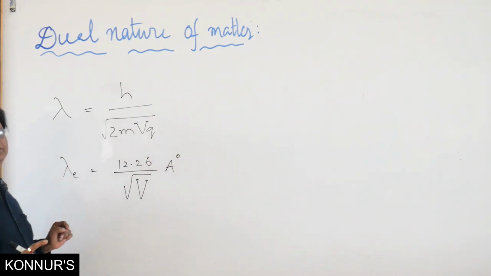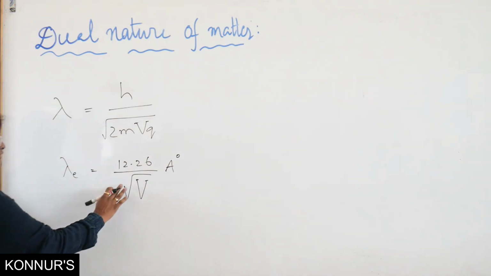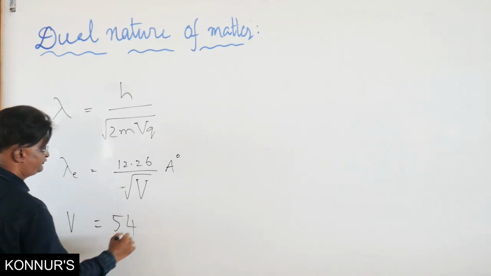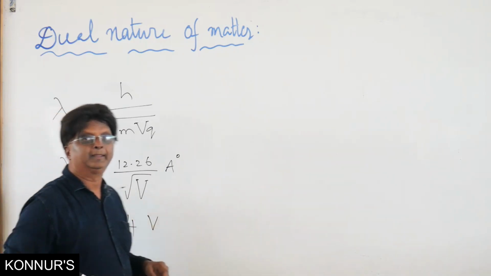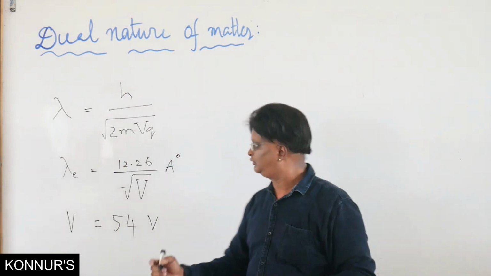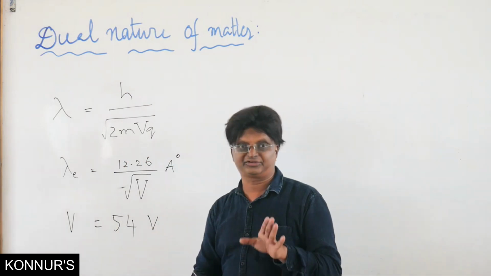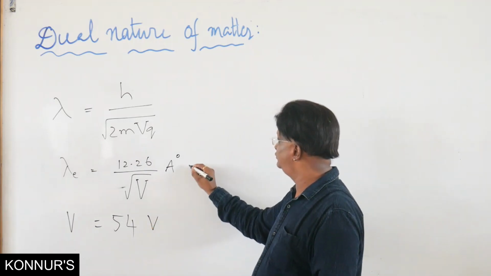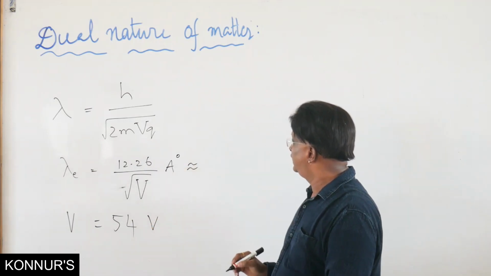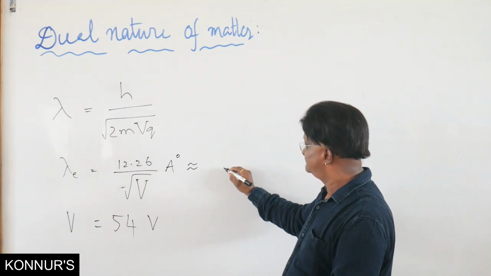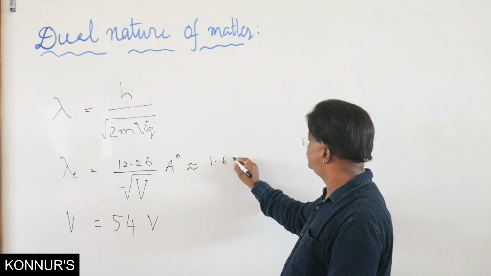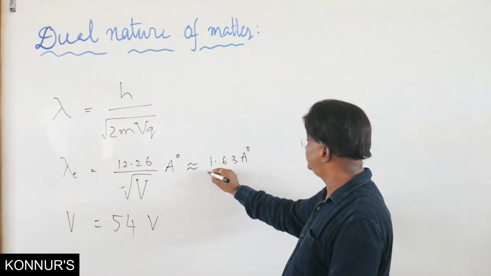In the Davisson-Germer experiment, for V equal to 54 volts, the diffraction maximum is obtained. Substituting this value, you will get nearly 1.63 angstroms, which is detectable.